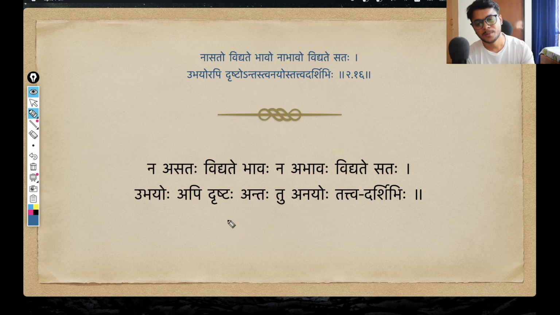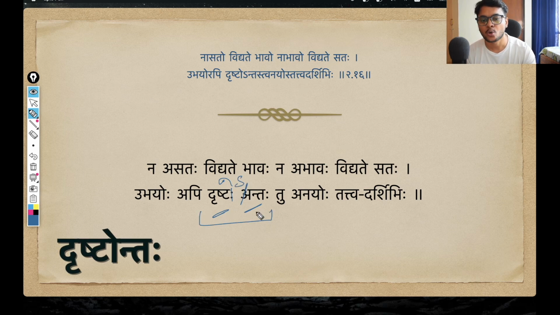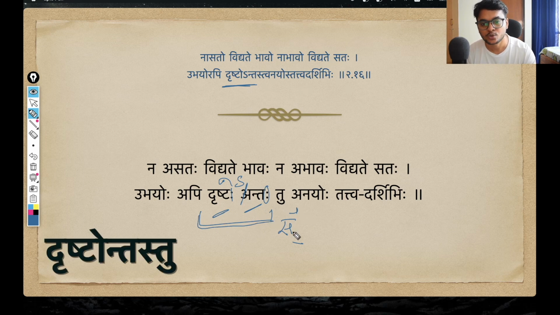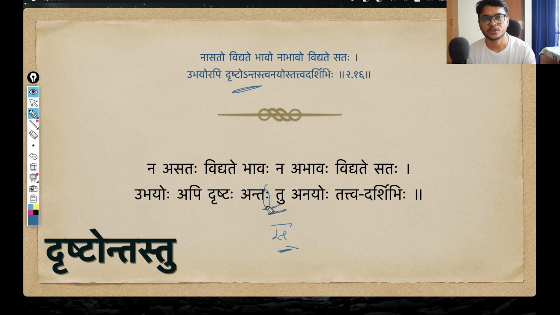To demonstrate what I mean, we start with these two words, right? Drishtaha, antaha. I know that due to ukara sandhi, we get drishto, and in its place we get this chinna. So we are going to pronounce this combination as drishtontaha, right? Okay, so we have made this clear. And then I know that antaha tu. Instead of this visargaha, we are going to get a sakara sandhi, right? So now we know that we pronounce these 3 words not as drishtontahatu, but drishtontastu. This is what we will pronounce. Okay, so this much is clear.